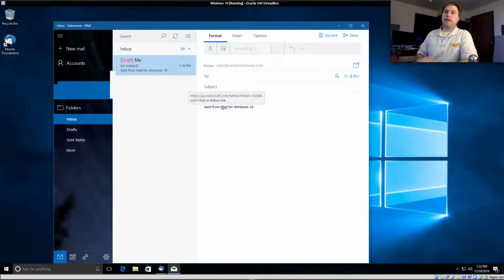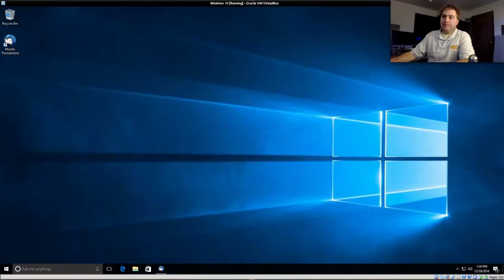If you hover over that link, you'll be able to see what that says. Now, of course, this is just a draft email from this particular mail app. So yeah, it is definitely legitimately the correct link, but hover over those URLs and see where that's sending you. So that's pretty much all I wanted to show you inside of the native mail app.